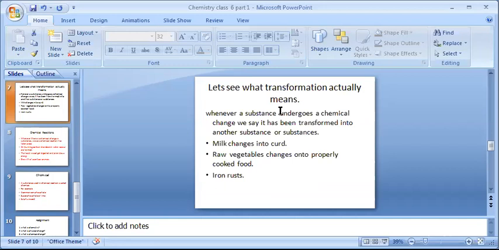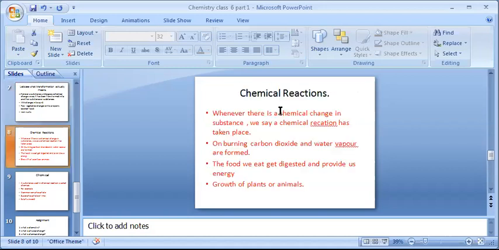Whenever a substance undergoes a chemical change, we say it has been transformed into another substance or substances. For example, milk changes to curd, raw vegetable changes into properly cooked food, and iron rusts. We have already discussed these, so this is all about transformation.